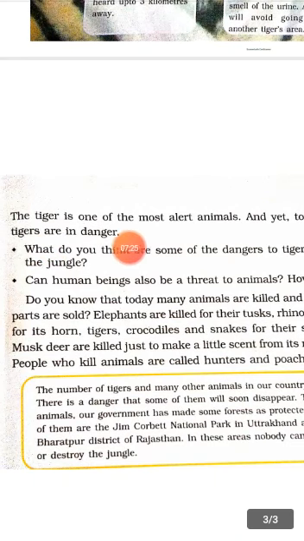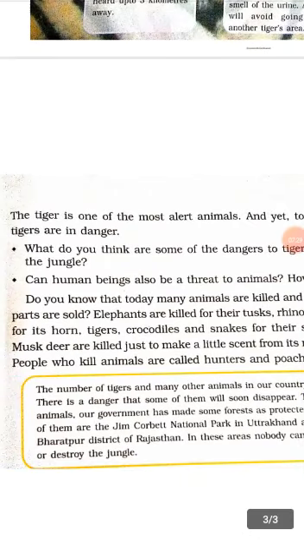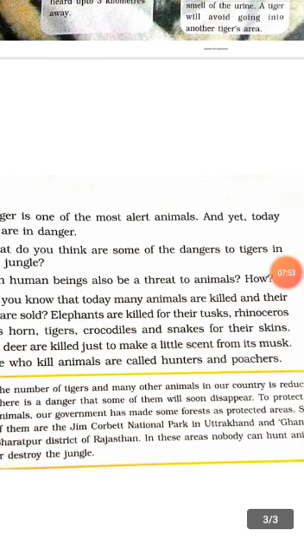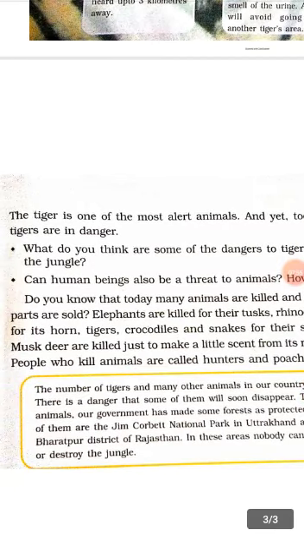The tiger is one of the most alert animals, and yet today tigers are in danger. Yes, this is a very strange thing, that a tiger is a very alert animal because he has a super sense of sight, hearing and smelling. But even so, he is in danger today. What do you think are some of the dangers to tigers in the jungle?